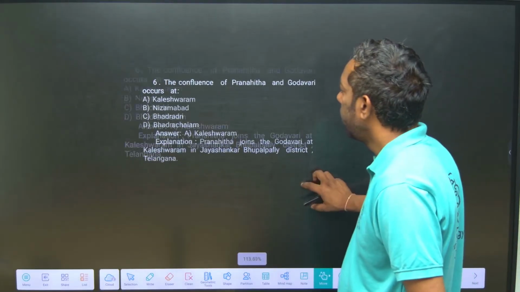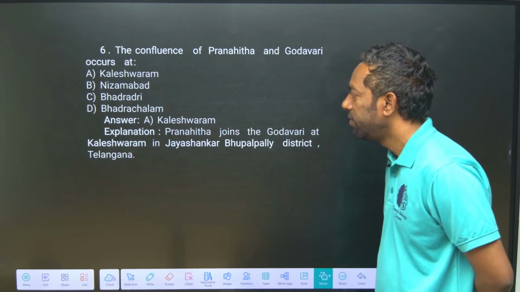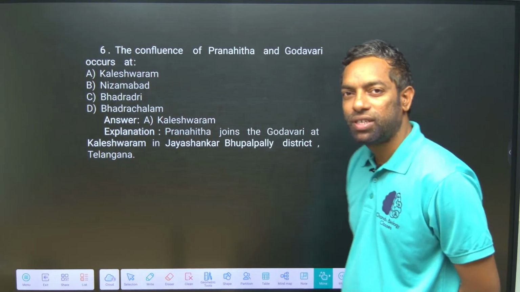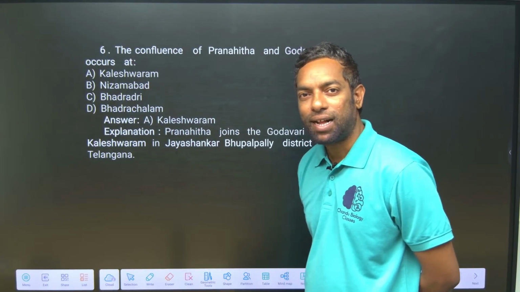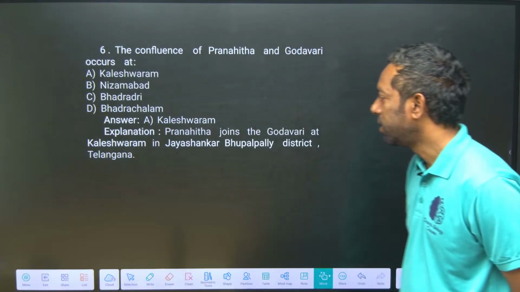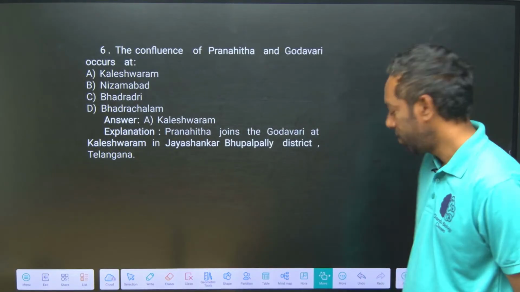The confluence of Pranahita and Godavari occurs where? At Kaleshwaram. Pranahita meets the Godavari at Kaleshwaram, in Jayashankar Bhupalpally district.